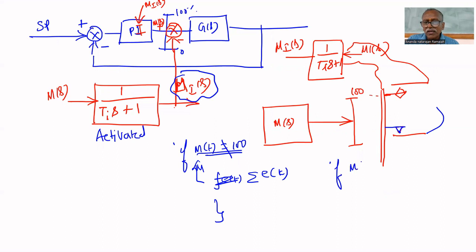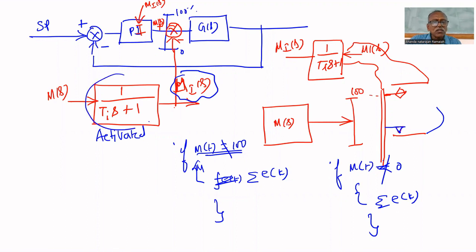Similarly, if M of t is not less than 0, then only we have to do this integration of E of k. That way we can do it in digital controllers, but in analog controllers, we have to have this block to generate Mi of s and it will be subtracted from the total controller output. This is called the anti-reset windup technique.